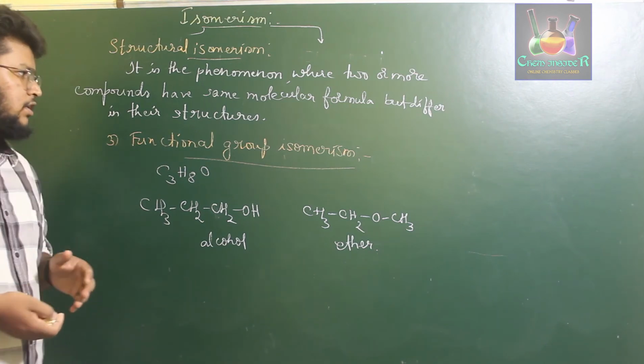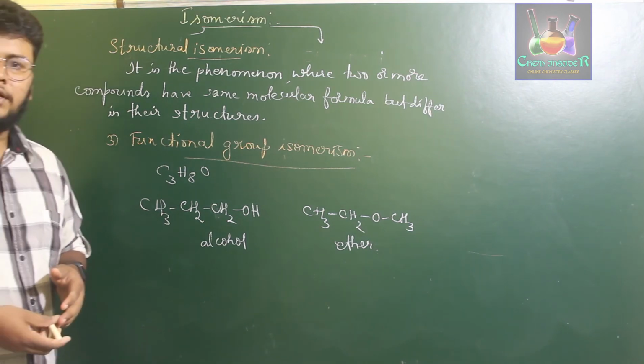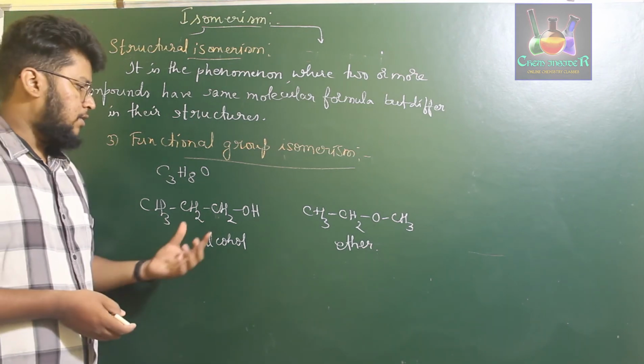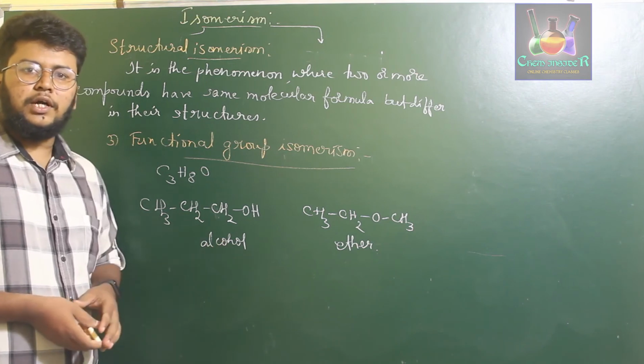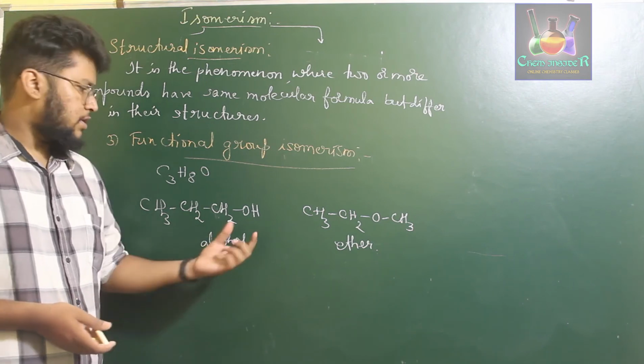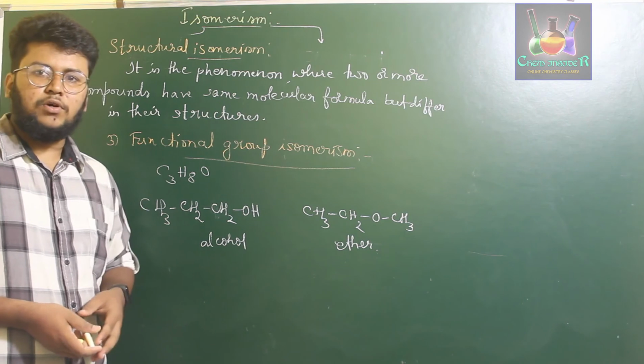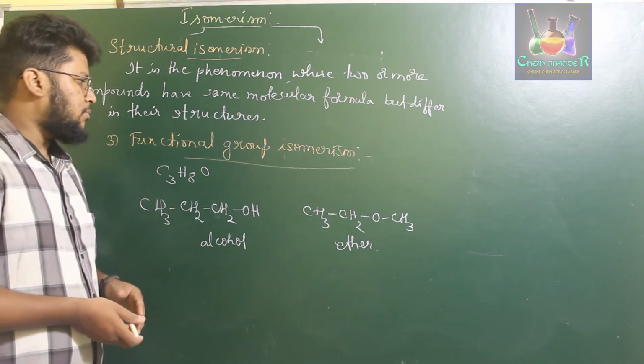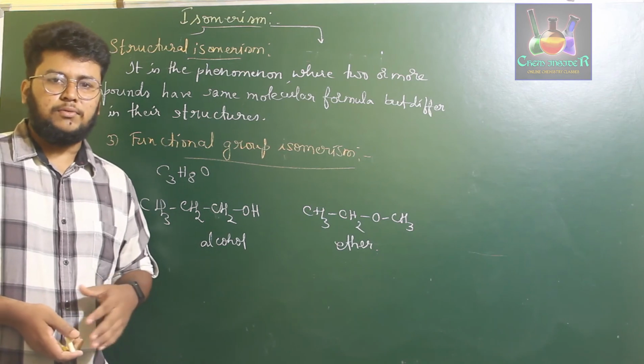So functional group isomerism is a phenomenon where two or more compounds have the same molecular formula, but the functional group present in them is different. This one is an alcohol, whereas this compound has the functional group of ether. Okay, so this is about functional group isomerism.